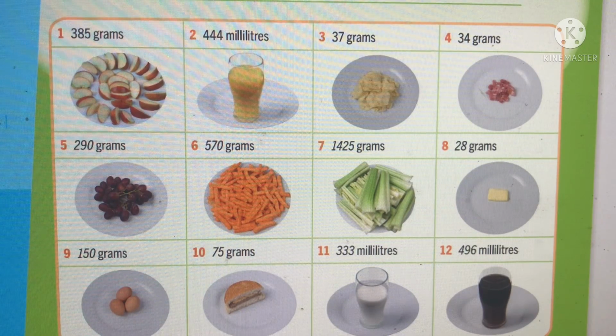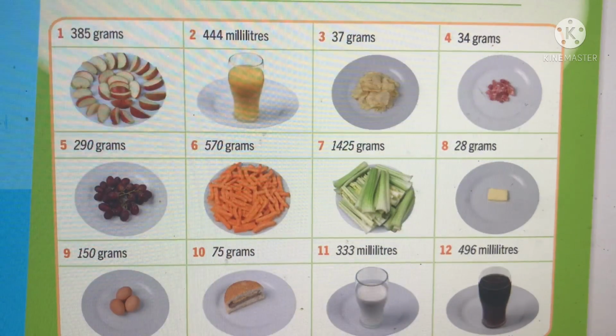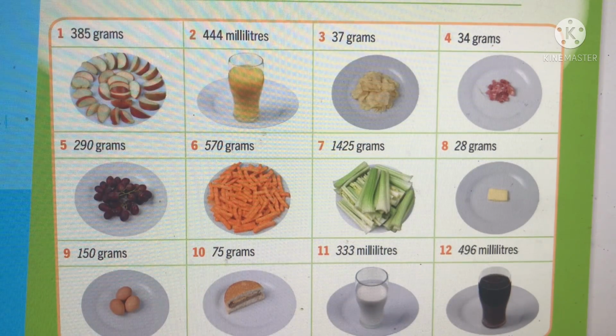Drinks. Cola, number 12. Orange juice, number 2. Milk, number 11. Other. Butter, number 8. Crisps, number 3. Eggs, number 9.